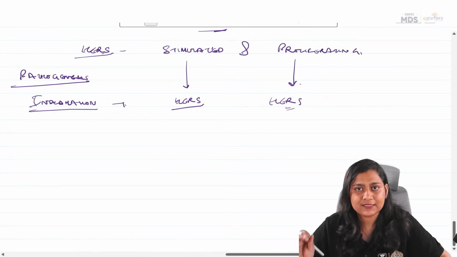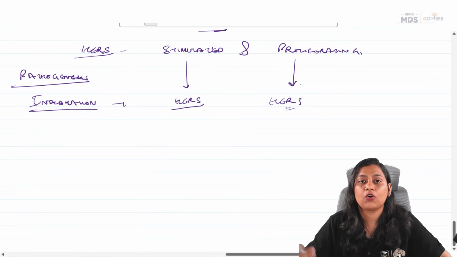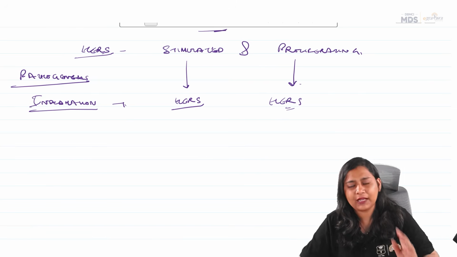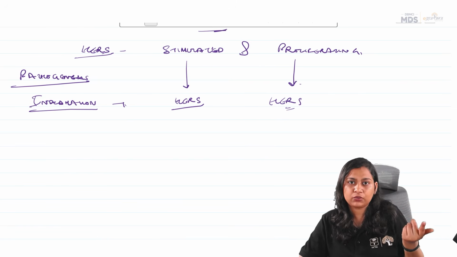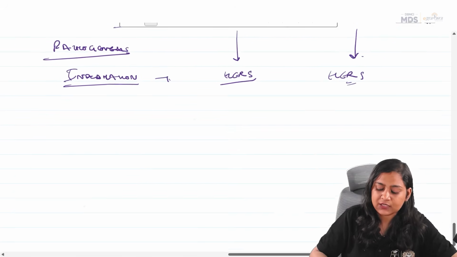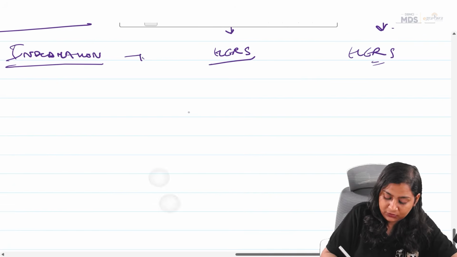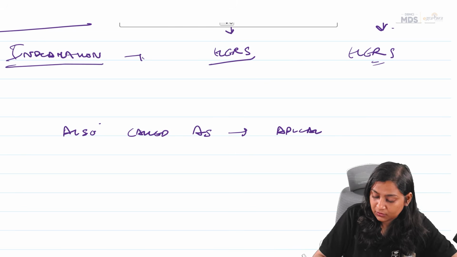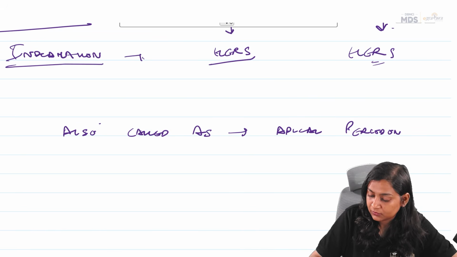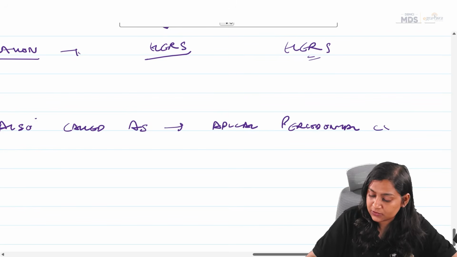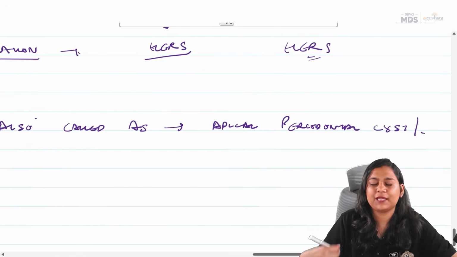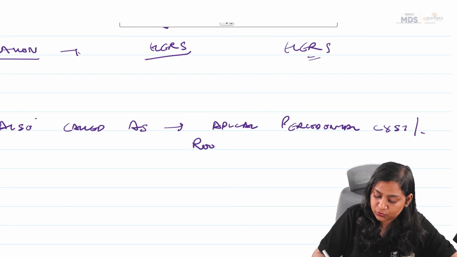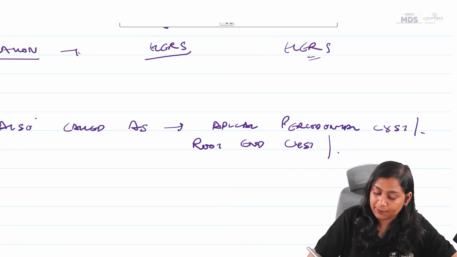So this is basically your pathogenesis. Now this radicular cyst is also called apical periodontal cyst. Why apical? Because it is present at the apex of the root and the periodontium is involved. All these second names are very important. Since it is present at the end of the root, it is also called root end cyst, or periapical cyst.